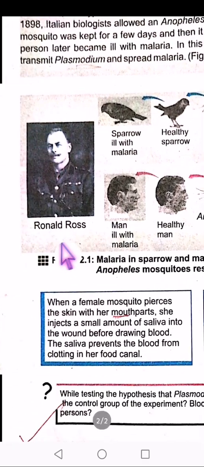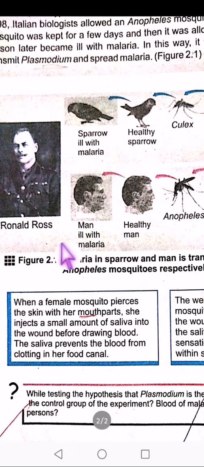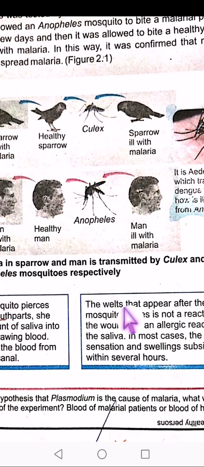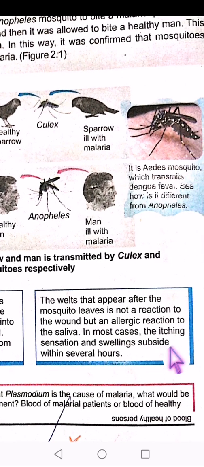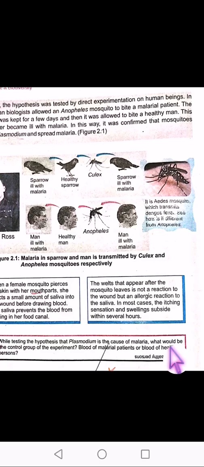Two boxes are given at the end of the topic. What they tell is that when a female mosquito pierces the skin with her mouthparts, she injects a small amount of saliva, so that no clotting of blood happens and she can suck the blood. When the saliva enters, the body reacts, and there is swelling, irritation, and redness that you can see. That is due to the saliva that has entered our body. Hopefully you will understand and prepare the questions relevant to it.